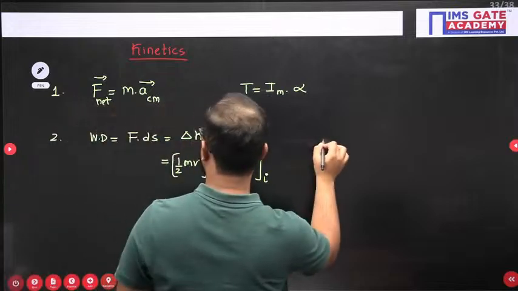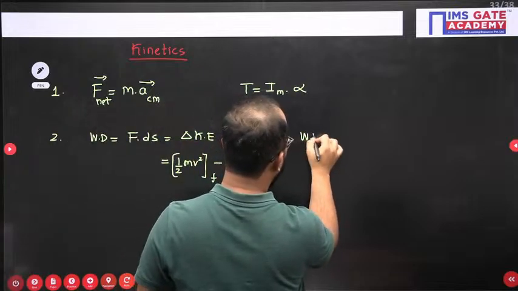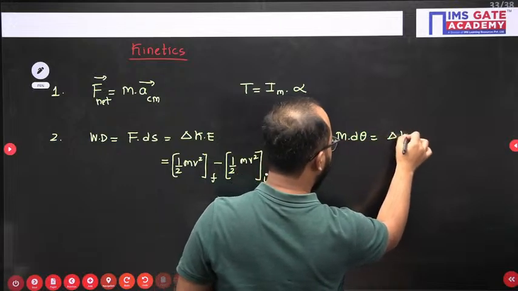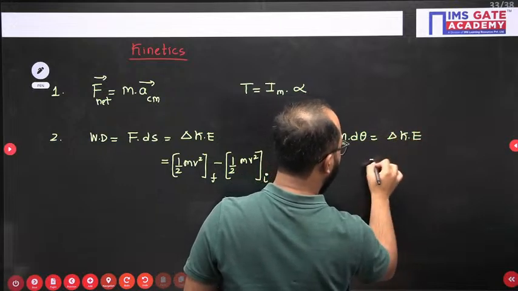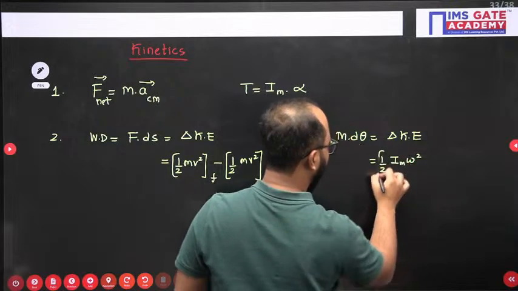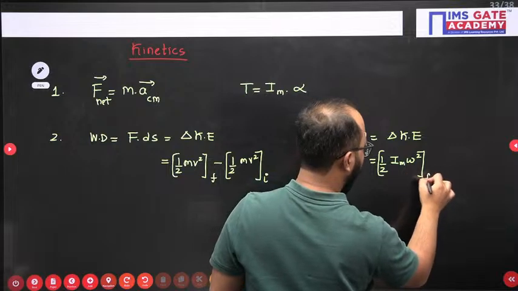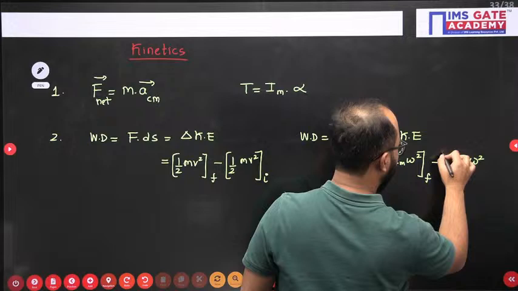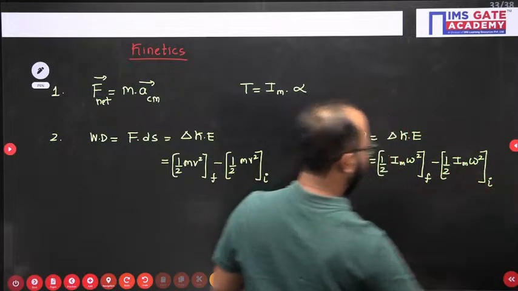In terms of rotation, work done is M d theta, again equal to the change in kinetic energy, but rotational kinetic energy, that is half I omega square final minus half I omega square initial.